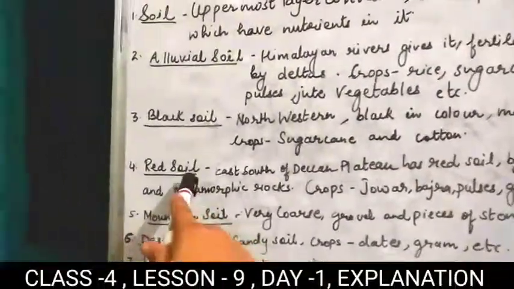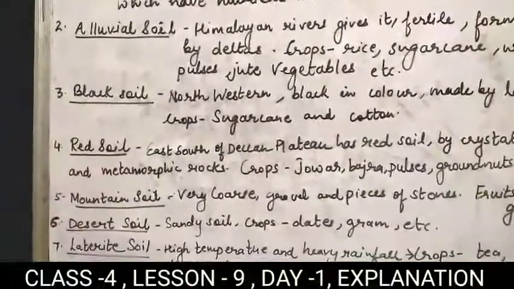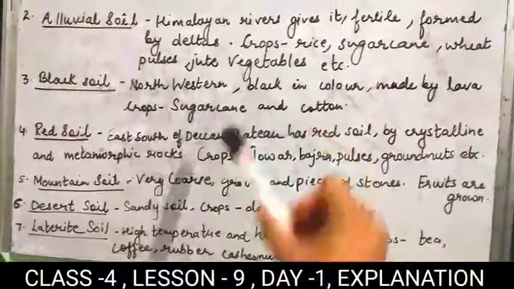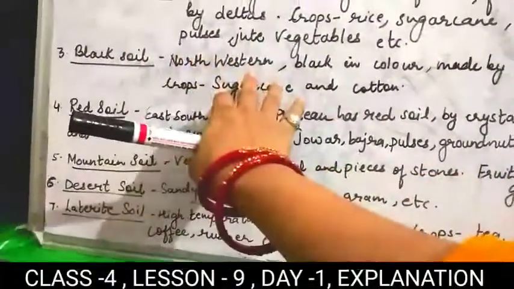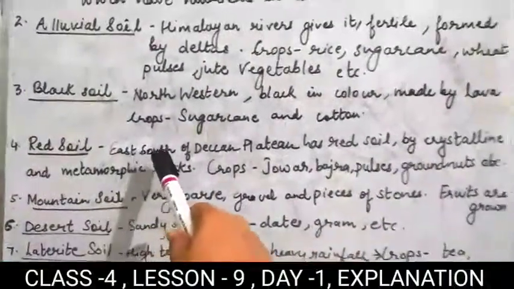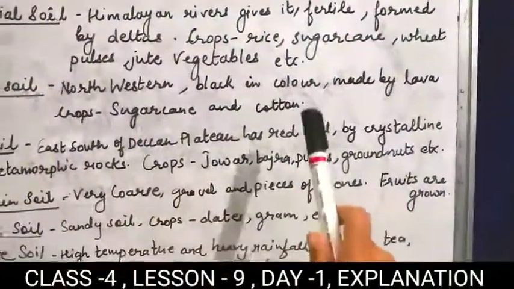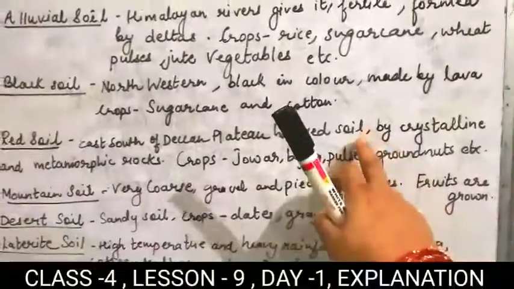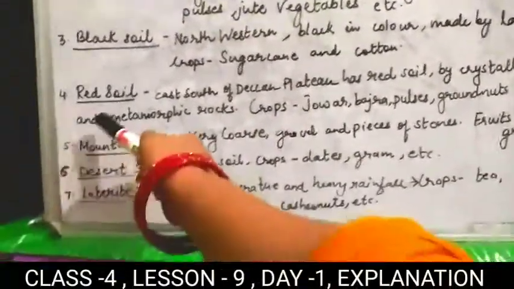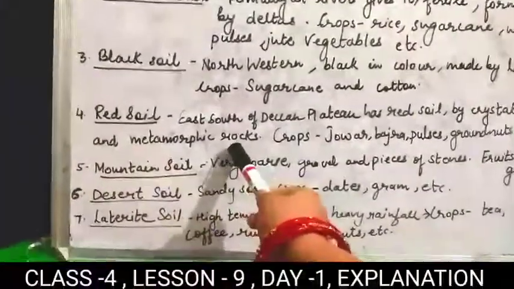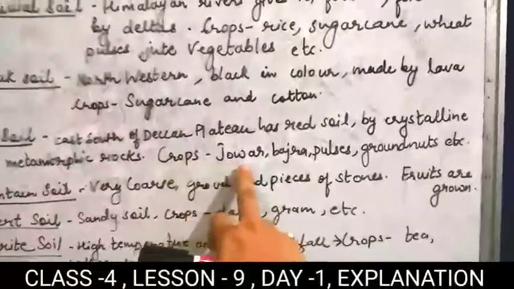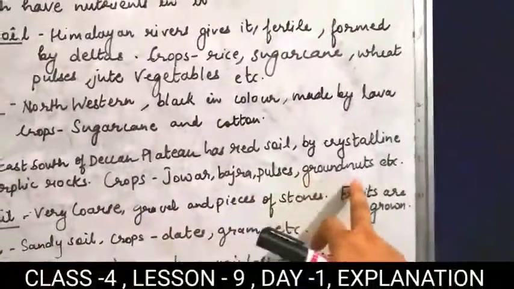Then the fourth is red soil. Students, where is the red soil found? Red soil is found in the east and south of the Deccan Plateau. In the northwestern part of the Deccan Plateau black soil is found, and in the eastern south of the Deccan Plateau has the red soil, students. This is the crystalline soil. It just looks like a crystal, and it is made up of metamorphic rocks. The crops which you can grow here are jowar, bajra, pulses, groundnuts, etc.